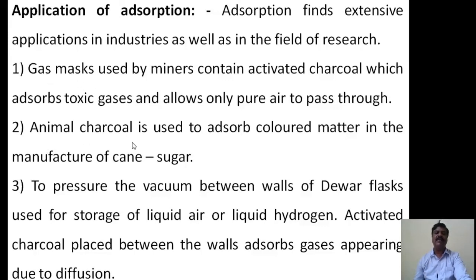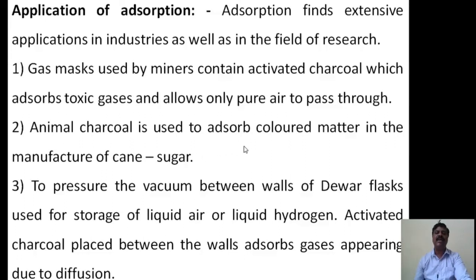The second one is animal charcoal, which is used to adsorb the colored matter in the manufacture of cane sugar. Animal charcoal is nothing but a fine charcoal powder which is used to adsorb colored material.